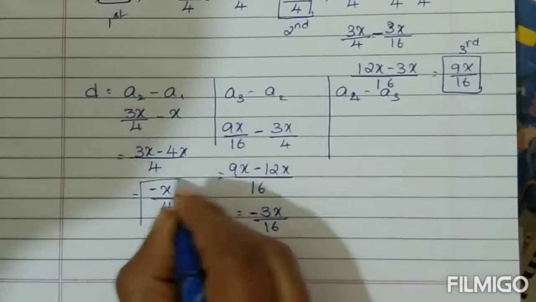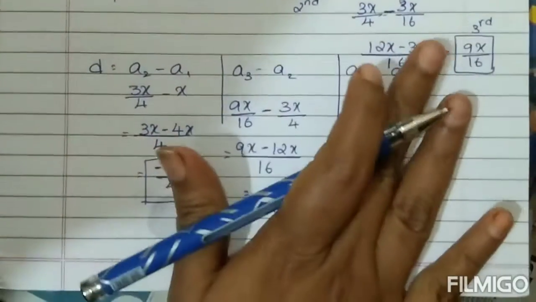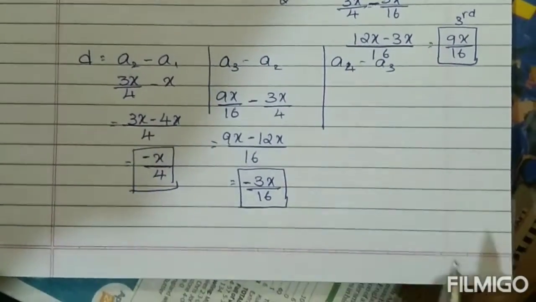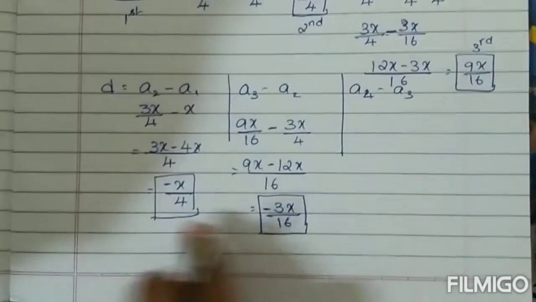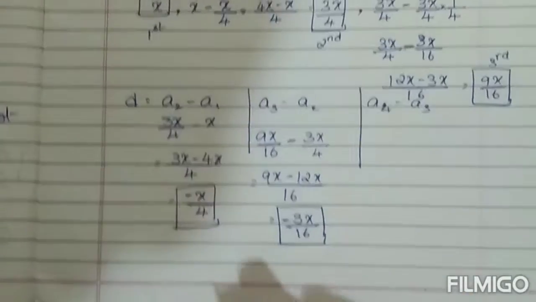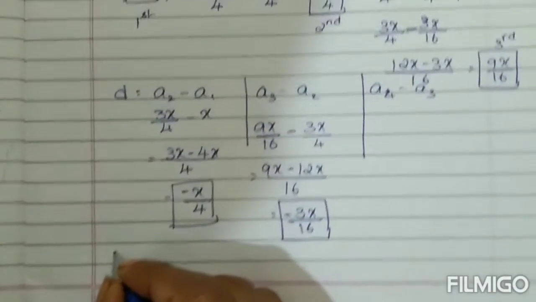See, if this is an AP, what's the condition? The common difference should be the same. Is the common difference same? No. Then what is the result? It's not an AP.